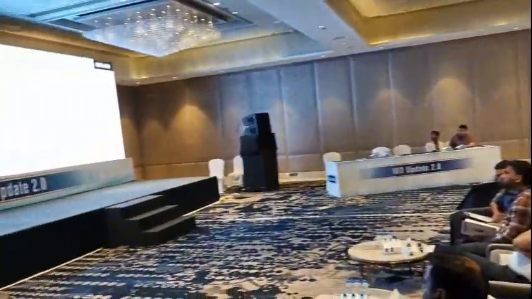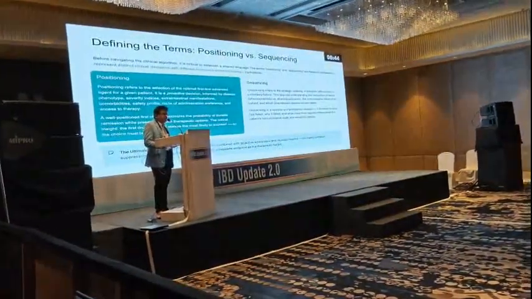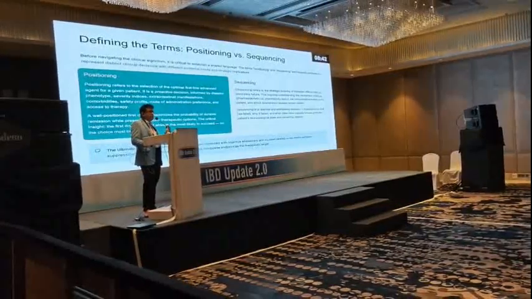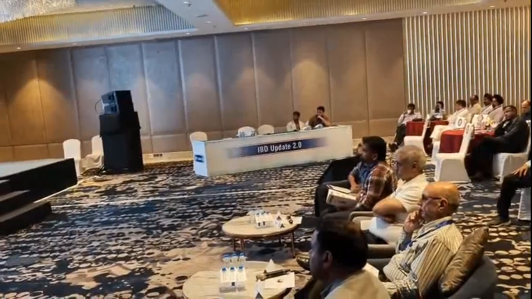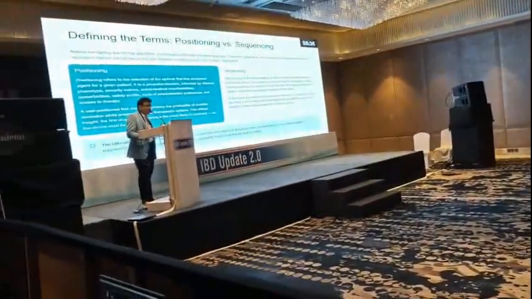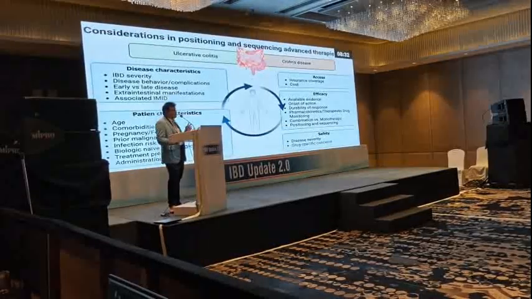And what do you mean by sequencing? If the patient has a treatment failure, what is the best next line of treatment, followed by the various clinical recognition, phenotypic markers and biochemical markers? So we need to choose the second line of therapy for this patient after failure, and that is sequencing. So our primary area of interest, identifying the positioning as well as the sequencing, is very important.